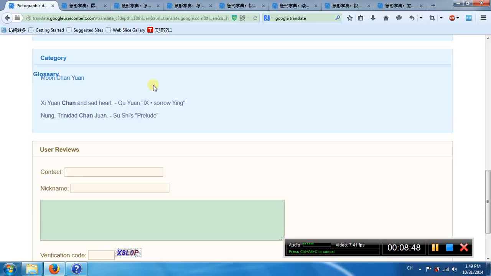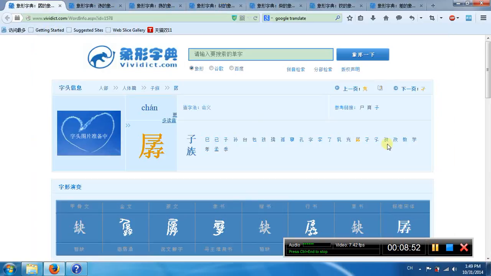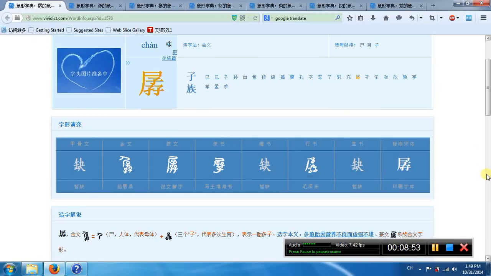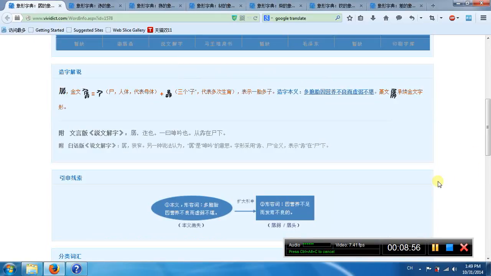This is another Chan. We talked about this before. This is mother, this is weak. Three children, like multiple birth. So the child is very weak because of malnutrition. Another Chan.